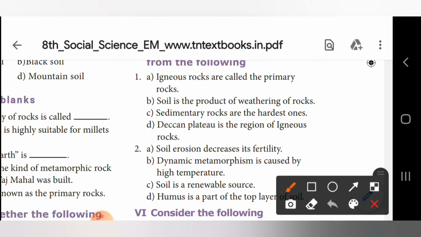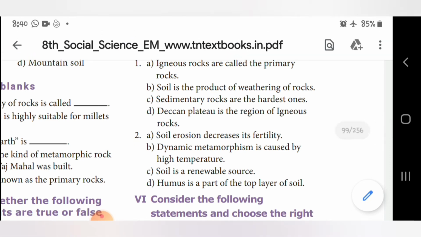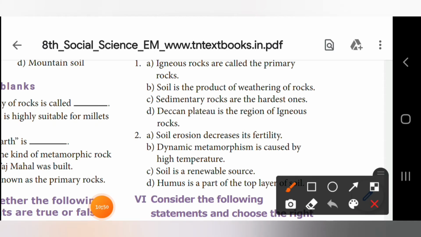Okay, even this is also correct. Soil is the product of weathering of rocks. Third one, sedimentary rocks are the hardest one. This is the incorrect answer. Sedimentary rocks are the hardest one they have given. It's not the hardest one, right? Fourth one, D. Deccan Plateau is the region of igneous rocks. This is correct. So C is the incorrect statement from the first question. Okay, so you have to circle this C.